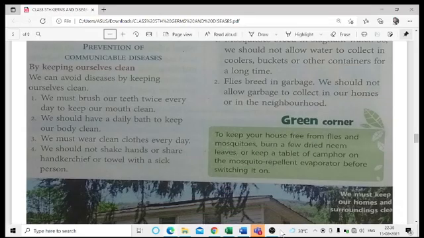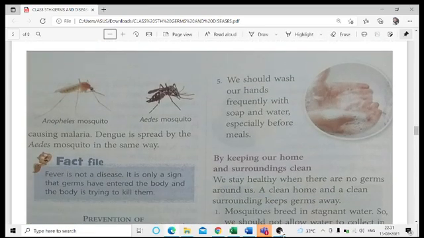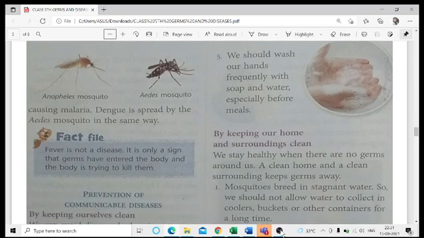The next prevention which should be done is washing our hands frequently with soap and water, especially before meals. This is the practice which we have been doing continuously for the last 1.5 years since COVID started.